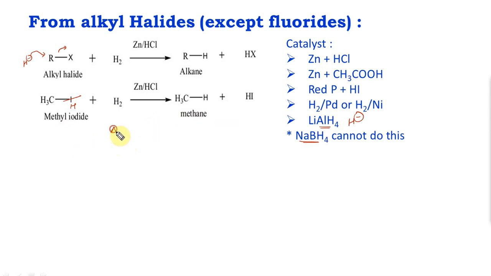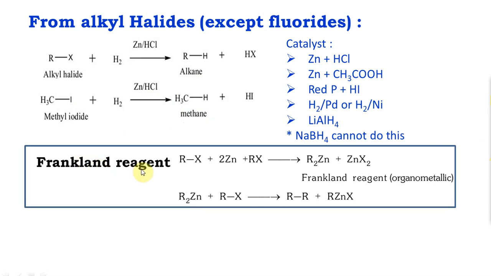It comes as part of reactions of the type A gives you B, B gives you C, C gives you D. This reaction could very well be C to D. They can ask you to identify what A is, but they always give you the reagents. So as soon as you see zinc and HCl, you should be able to identify what type of reaction it could be. This is one type where I can convert my alkyl halide to alkane. One more we can do is Frankland reagent.